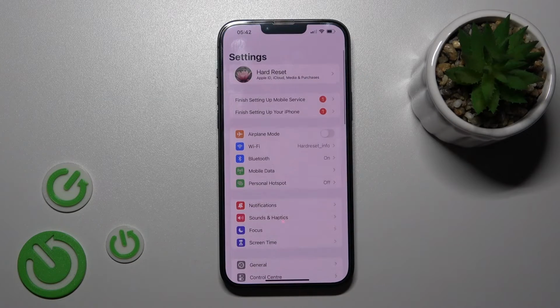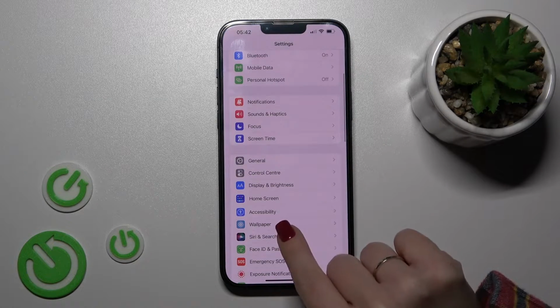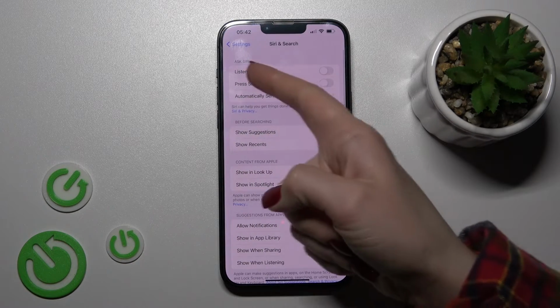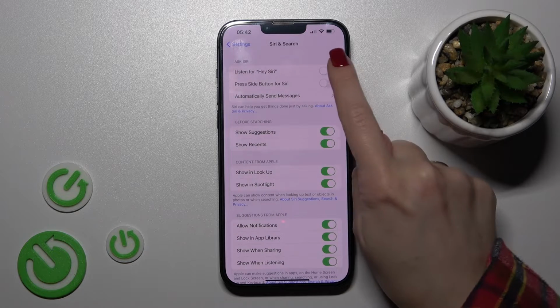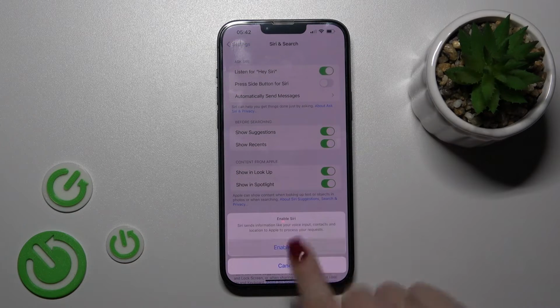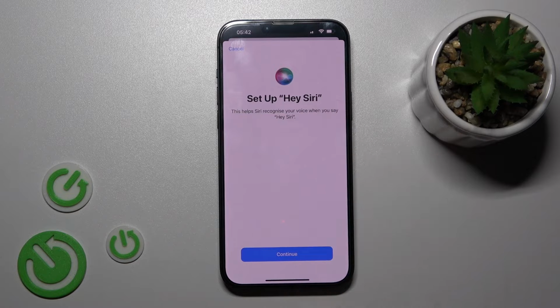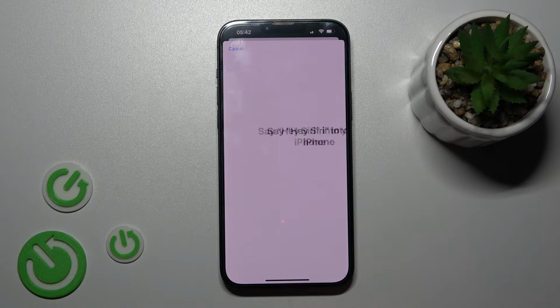So first, let's open the Settings application and then scroll to the Siri and Search section. Here we can see the Listen for Hey Siri section. We should use this switcher and tap to enable Siri. Now to set up the Hey Siri feature, we should click here to continue and say Hey Siri.